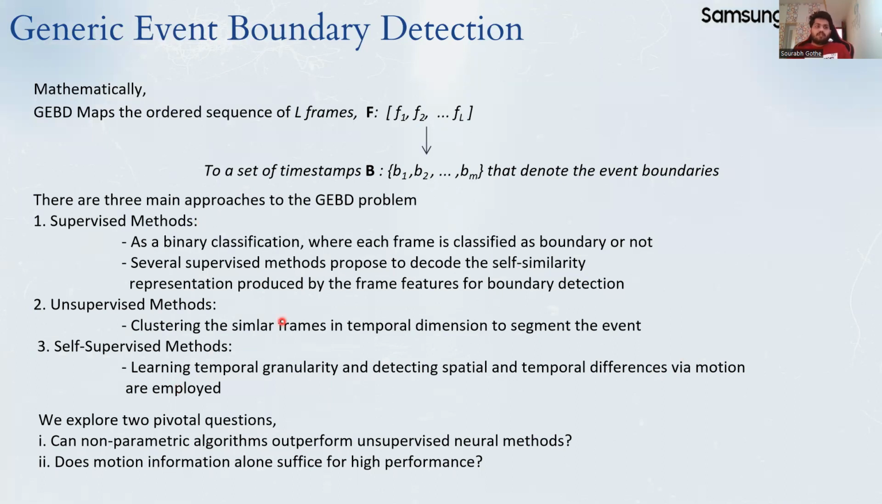We explore two pivotal questions. The first one is, can an algorithmic method, which does not require any labeled data for any training, outperform the unsupervised parametric or neural methods? And the second question is, is motion information enough to achieve high performance? We seek these answers by experimenting with flow-based methods, and we present the FlowGEBD algorithm.